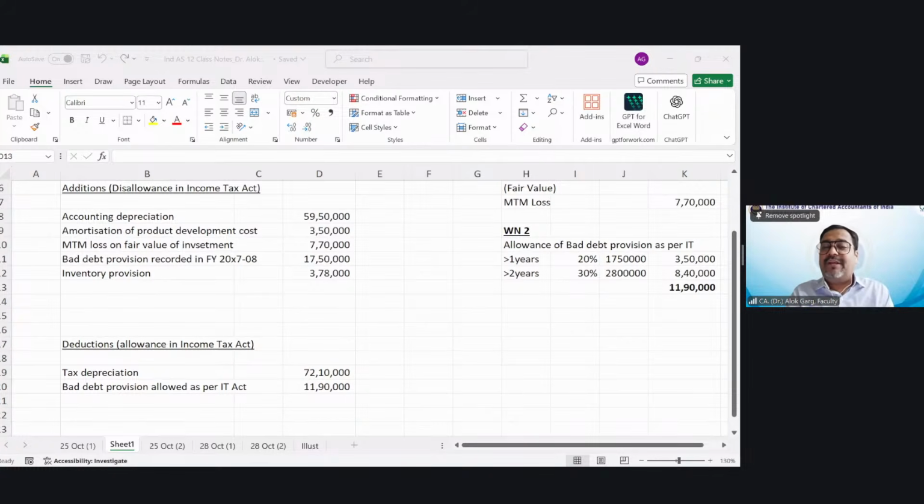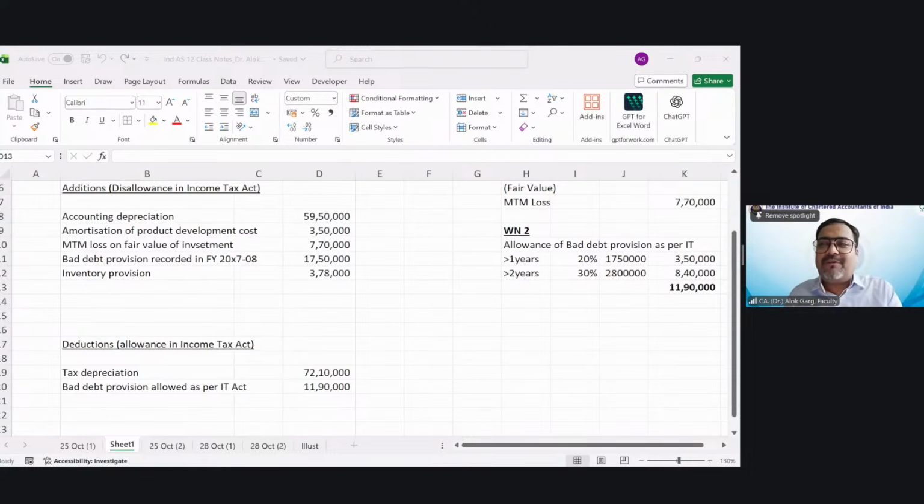Friends, first of all let me make you clear. Whatever is given in the question, not necessarily that point needs to be captured in the solution. At times, the question is also testing your knowledge and application of mind. See, in the books of accounts, the government grant received in the year 2007-8 is there in the balance sheet. What does it mean? Why is it in the balance sheet?